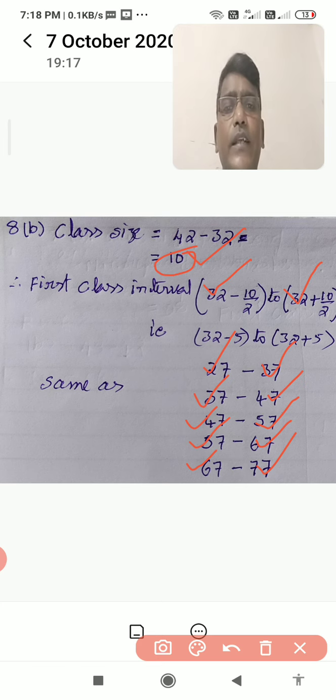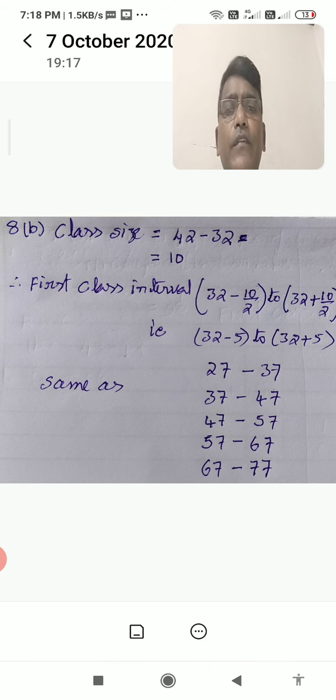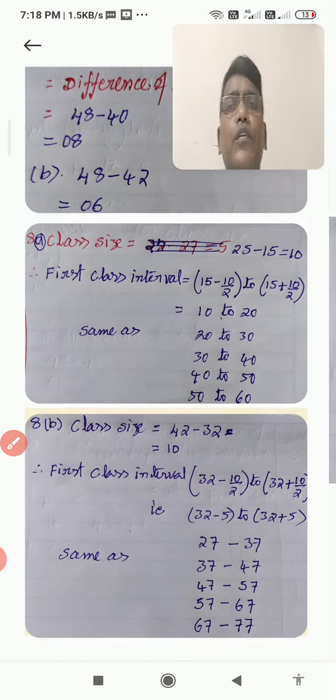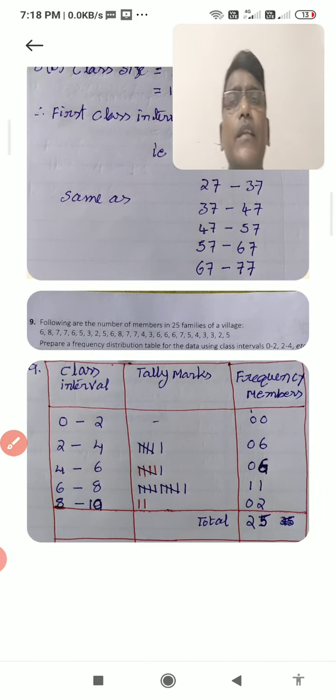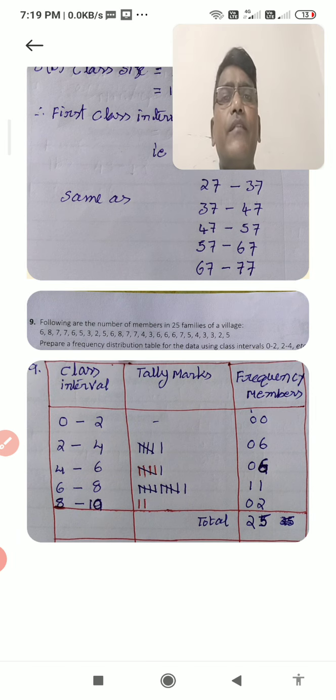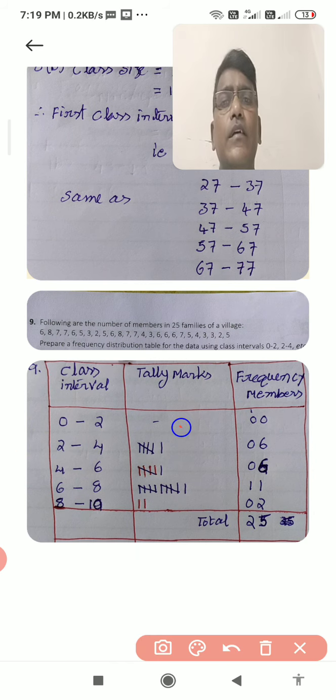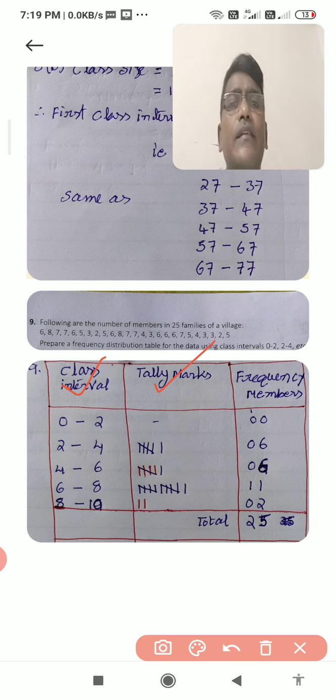Now it is clear, I have given you two examples. Then we will go to another one. Observe question number 9, how to prepare the frequency distribution table. By observing this table that I am showing here, this is called the frequency distribution table. By preparing it like this, you write the class interval first, then tally marks, then frequency.